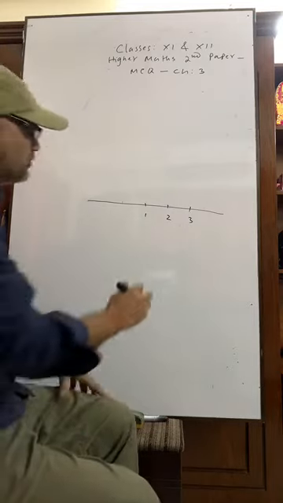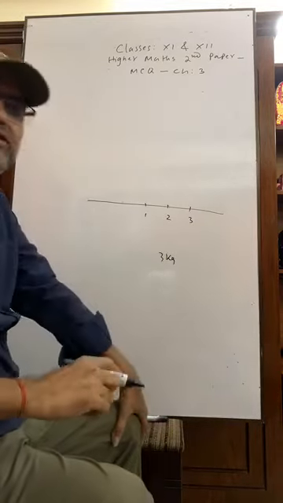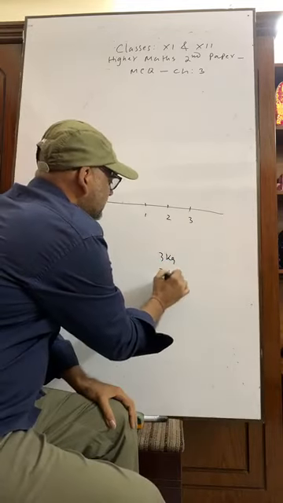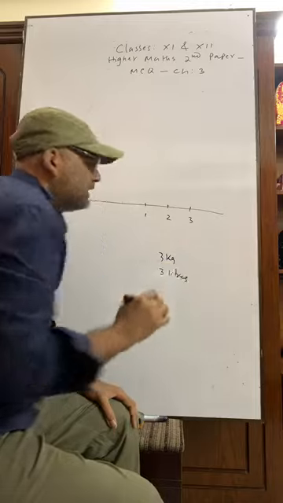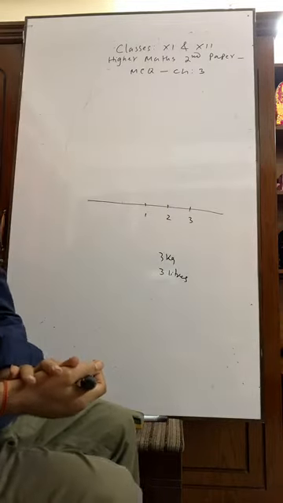If you write, suppose, 3 kg, it means something. 3 liter, it means something.